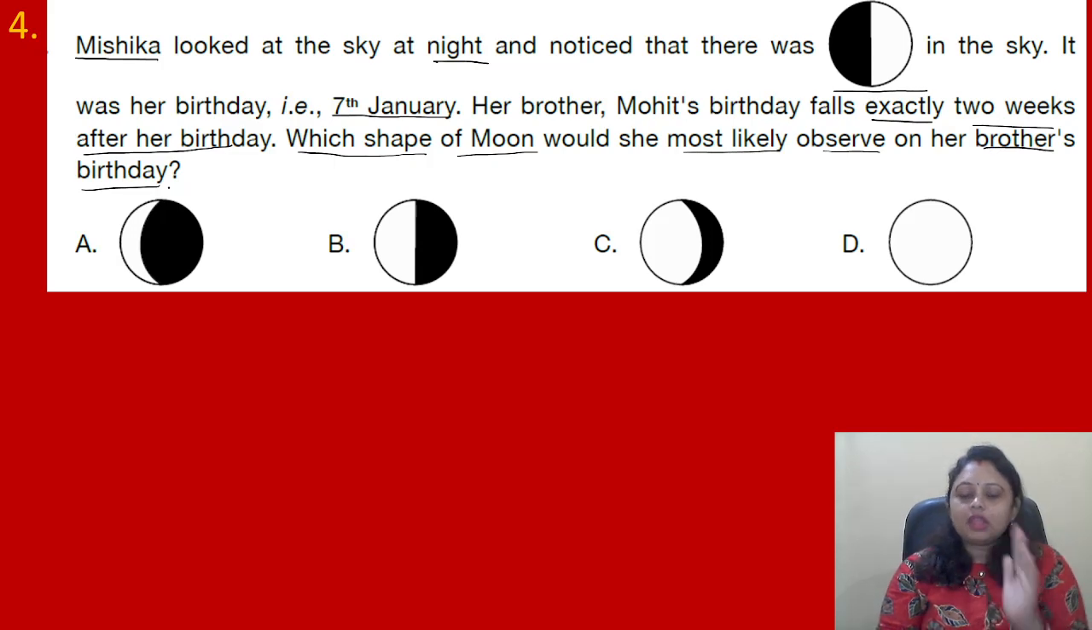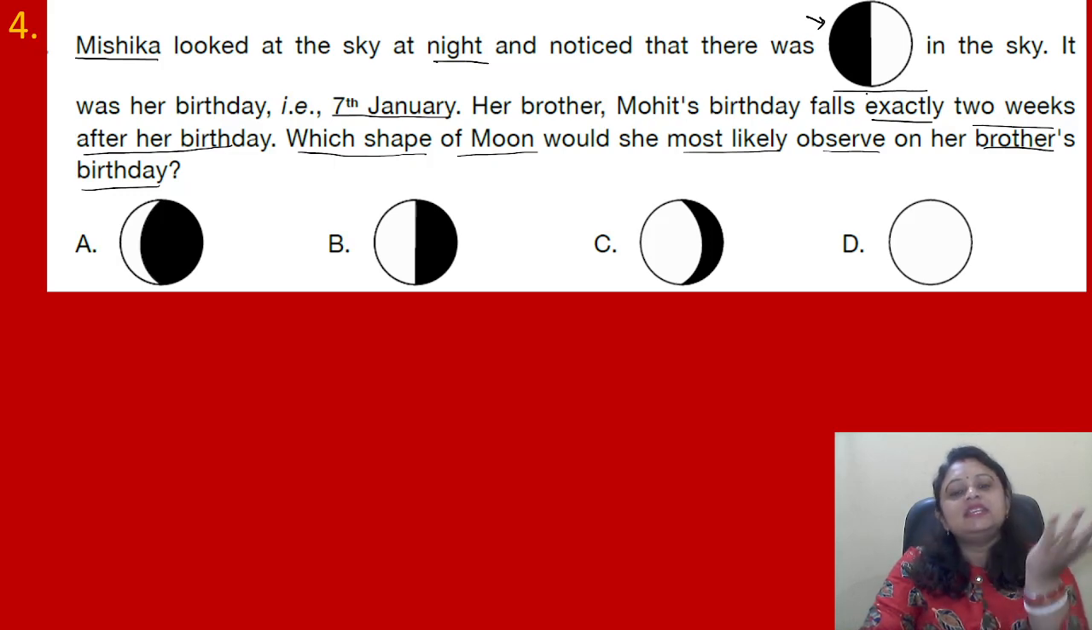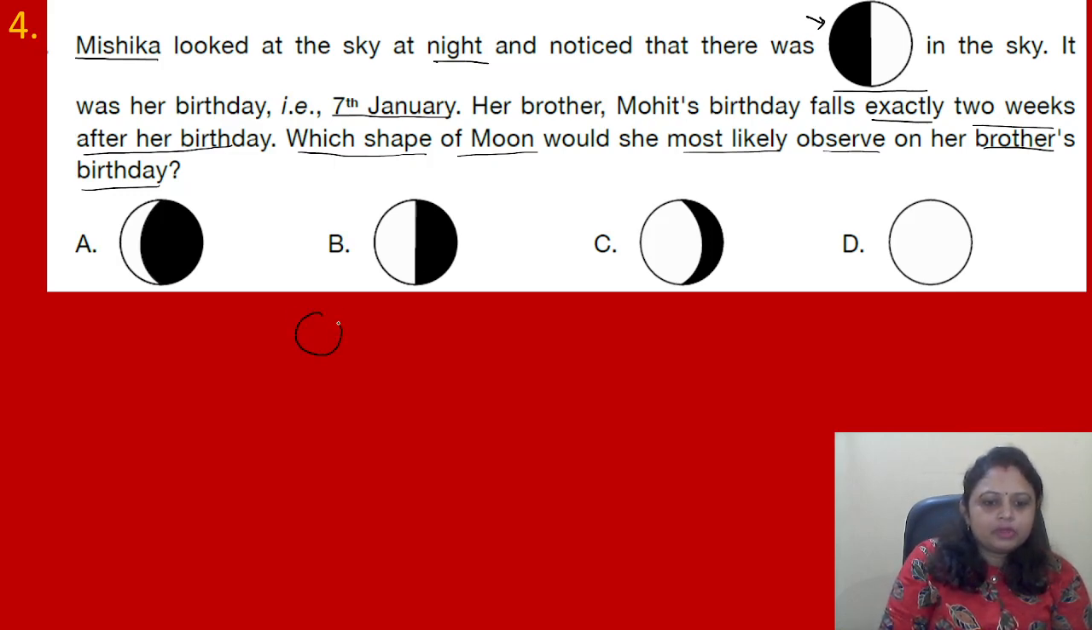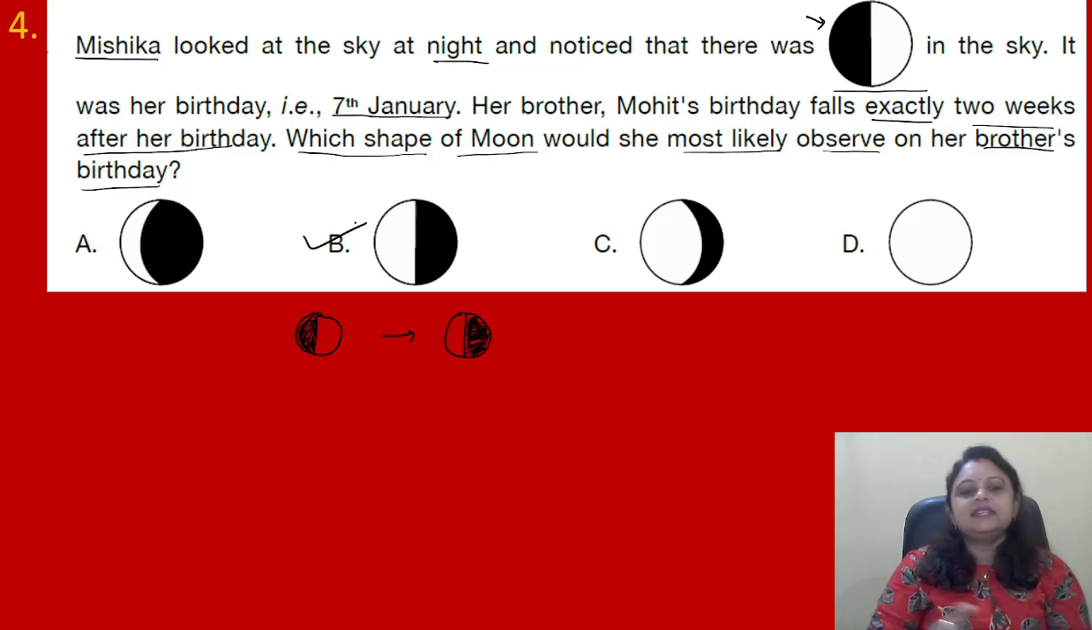That means the question is, what will be the situation just after 2 weeks? You remember one thing, just after 2 weeks the condition is changed. Exactly, it becomes the opposite. So now this one is completely dark. After 2 weeks it will be exactly opposite. That means the right portion will be completely dark. So here the correct answer is option B. Got it? Coming to the next question.